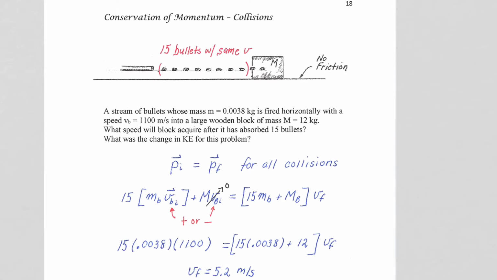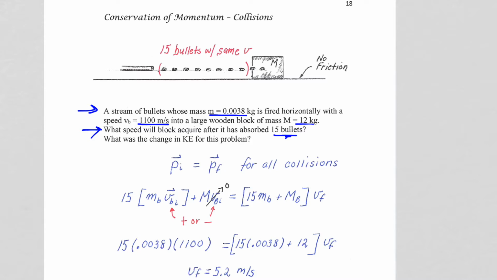So initially we are told there's a stream of pellets, bullets in this case, moving at 1,100 meters per second. Each bullet is relatively low in mass, 0.0038 kilograms. They are fired into a relatively large, by comparison to the mass of the bullet, 12 kilogram block. And we are asked to calculate the speed that the block will acquire after it has absorbed 15 of these bullets.